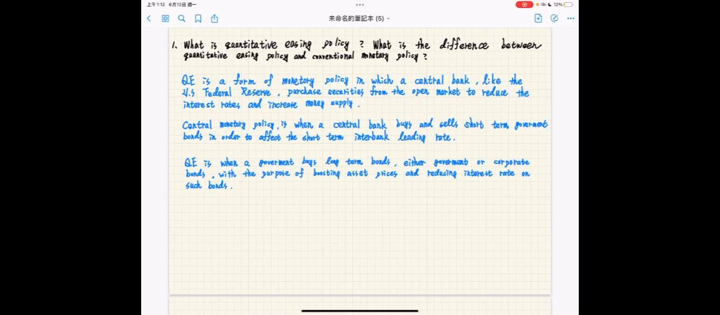Problem 1. What is quantitative easing policy? What is the difference between quantitative easing policy and conventional monetary policy?